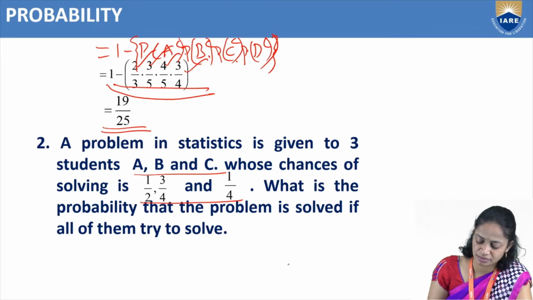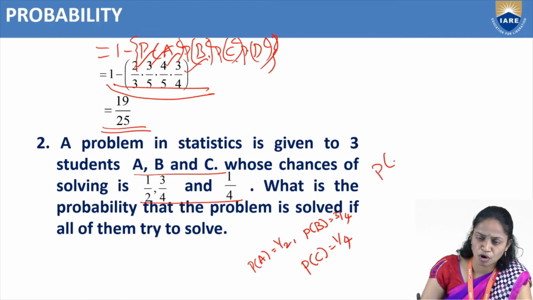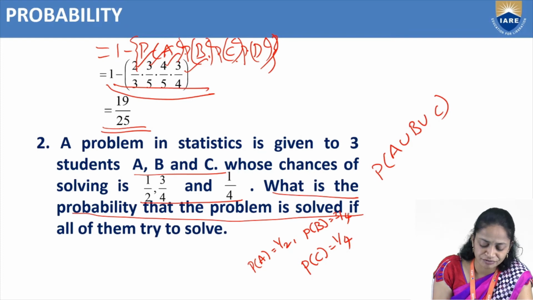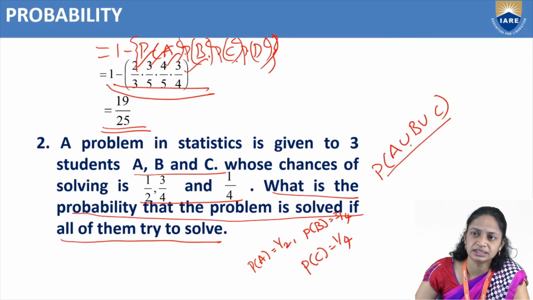So this is also same. Here they have given that P of A equal to 1 by 2, P of B equal to 3 by 4, P of C equal to 1 by 4. So here we need to find probability of A union B union C, because they have given that what is the probability that the problem is solved if all of them try to solve. That means we need to find probability of A union B union C.